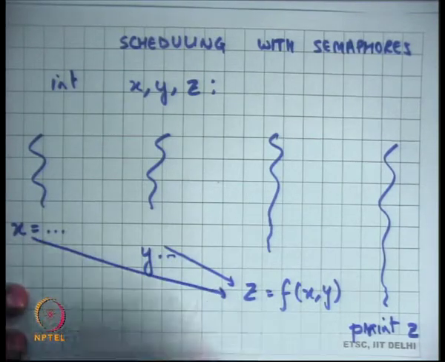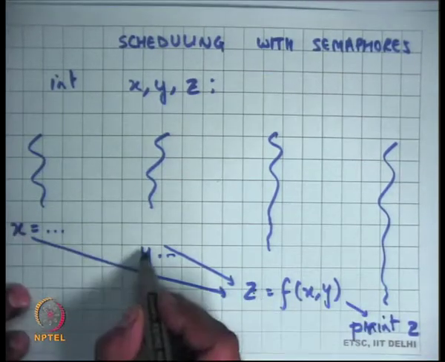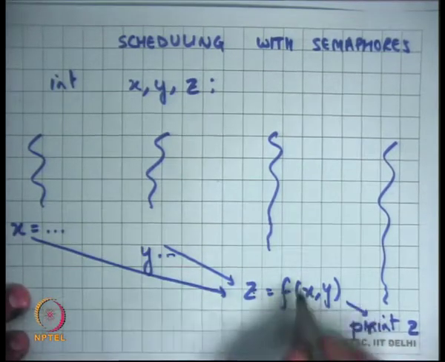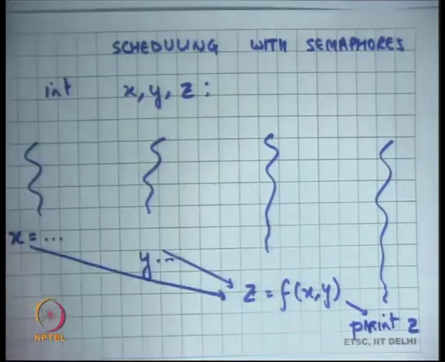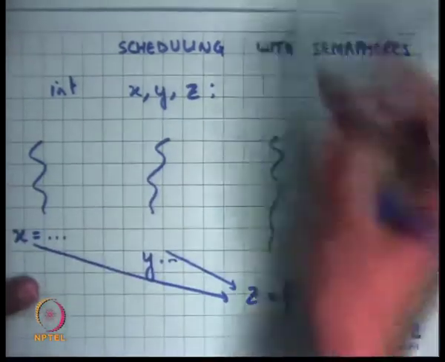So let's say these are the dependencies you want: z should happen after this has happened and this has happened, and this should happen after this has happened. So you have some kind of dependency graph, and you are doing computation and different threads are going to compute this thing, and you want to schedule or synchronize these threads in this way. One way to do this is using semaphores.